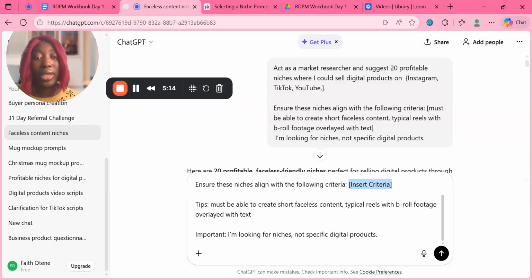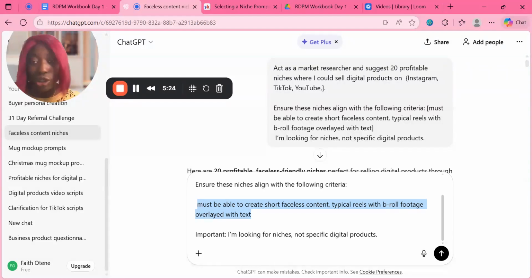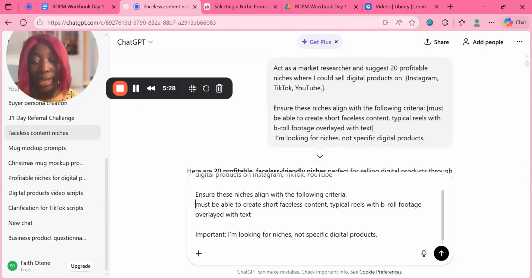You're going to remove this one that says insert criteria, and you're going to remove that one that says tips, and then you're going to copy this. Just leave it there because it's together anyway, so it's still together. Then this one that says important, you're going to remove this part, and that's it. And then you're going to hit send.